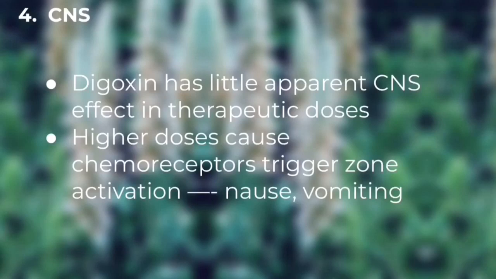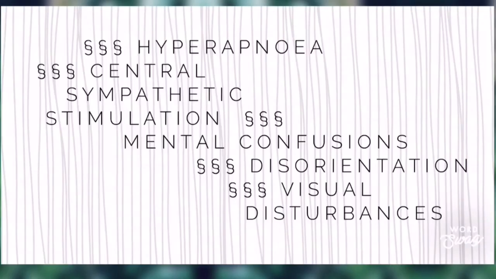But if it is higher, it causes chemoreceptor trigger zone activation, which causes nausea. Guys, the nausea spelling is N-A-U-S-E-A. It was wrong earlier. Nausea, and it also causes vomiting. CTZ, chemoreceptor trigger zone activation. Other effects are hyperpnea, central sympathetic stimulation, mental confusion, disorientation and visual disturbances.